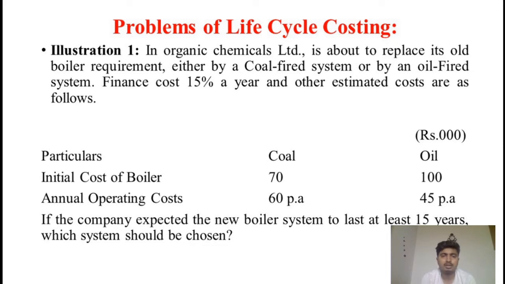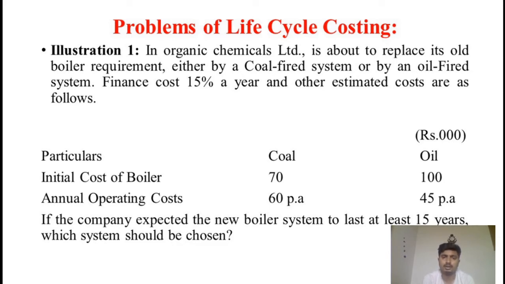So here the major task is to calculate the total life cycle cost of both the coal-fired system as well as the oil-fired system. And one important piece of information is that the lifespan of both the coal-fired system as well as the oil-fired system is 15 years. 15 years is the lifespan we are considering with respect to these two systems.